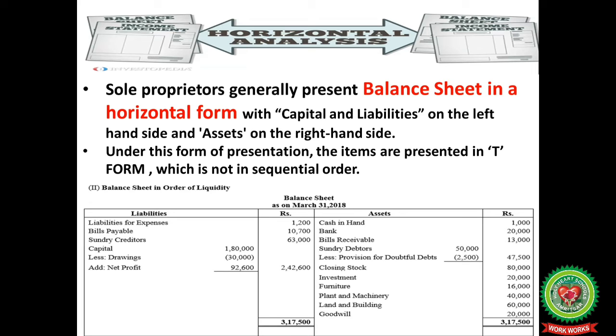Sole proprietors generally prepare balance sheet in a horizontal form with capital and liabilities on the left hand side and assets on the right hand side. Under this form of presentation, the items are prepared in T form, which is not in sequential order. So, as we have already discussed the order of liquidity, in which first of all current assets or liquid assets are recorded, then we go for fixed assets. And on the other side, the liability side, first of all the current liabilities are recorded, and then the liabilities that are non-current are written down.